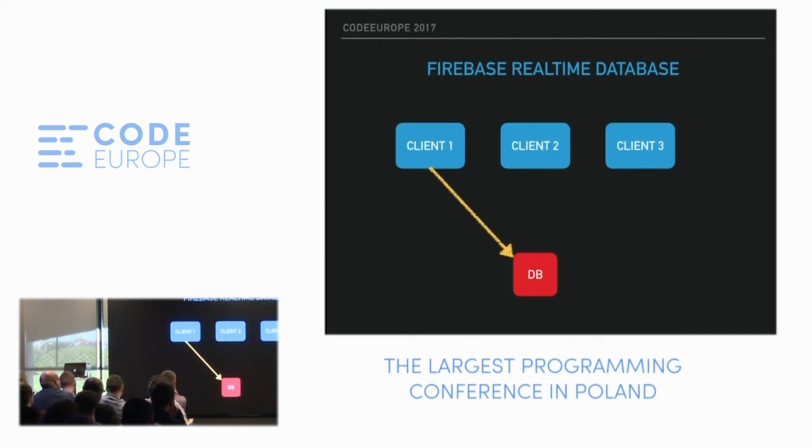Okay, now let's talk about the real-time database, which is another service provided by Firebase. So, as I said, with serverless, we no longer have this intermediary layer between the client and the database. And in the traditional approach, this application server would perform data validation. So whenever we put some data in the database, it would always go through the application server, and the application server would be able to perform some validation.